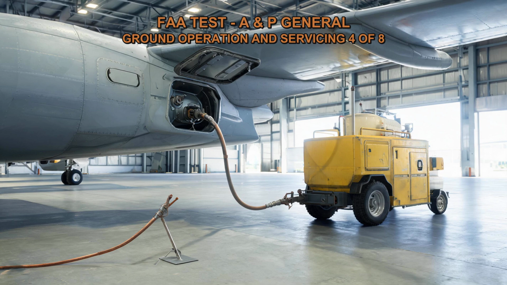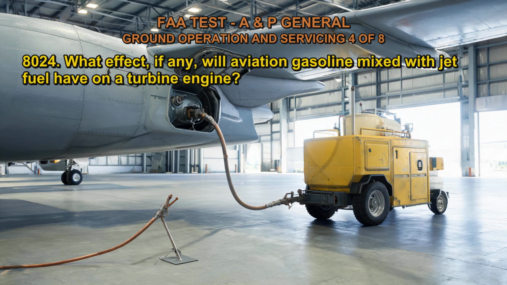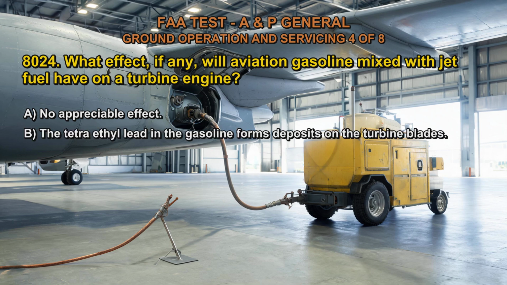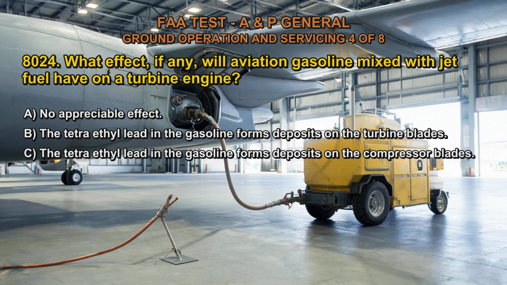Q8024. What effect, if any, will aviation gasoline mixed with jet fuel have on a turbine engine? A. No appreciable effect. B. The tetraethyl lead in the gasoline forms deposits on the turbine blades. C. The tetraethyl lead in the gasoline forms deposits on the compressor blades.